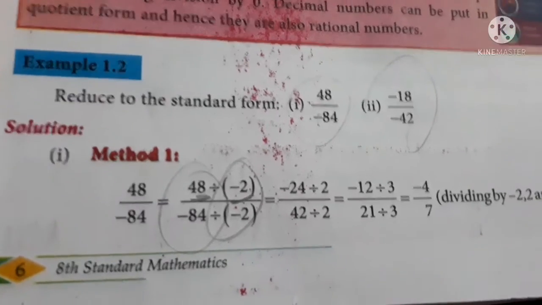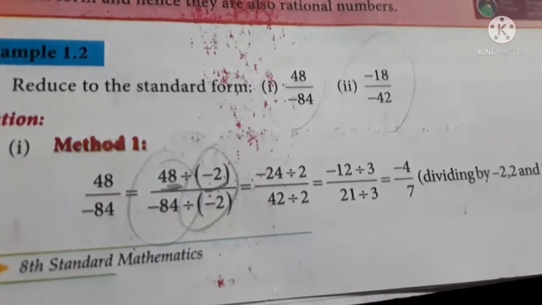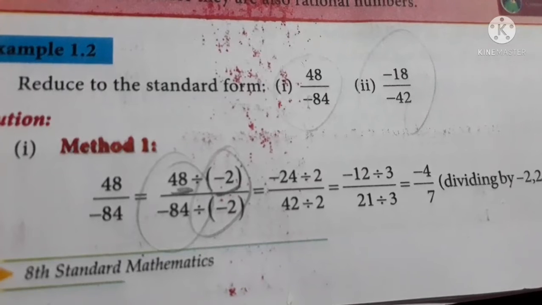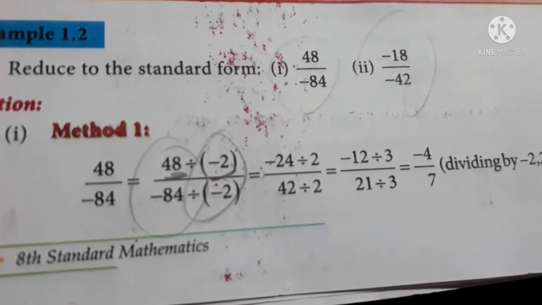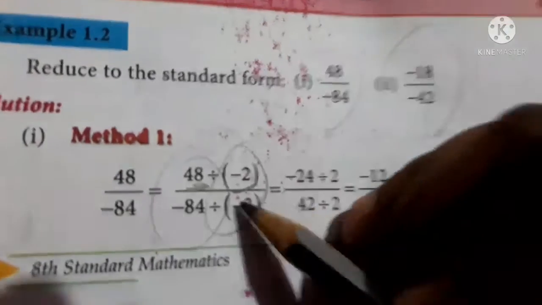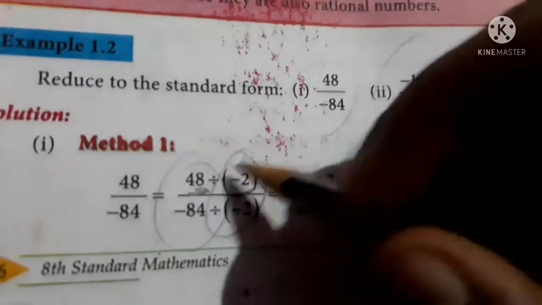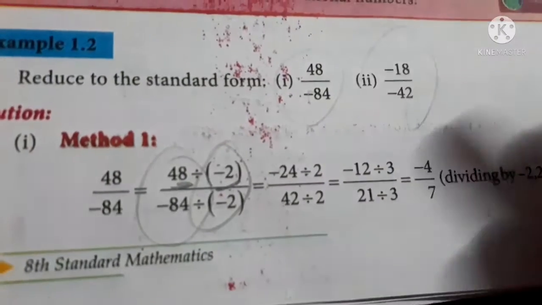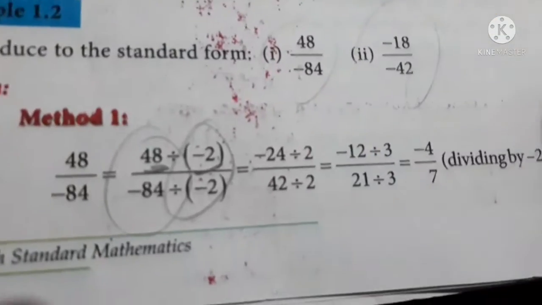Okay, so when you want a bigger number to be in standard form, then you should definitely divide it. And when you want the equivalent rational numbers of a given fraction, then you should multiply the numerator and denominator by the same number. And here also you can see I am just dividing by the same number. That is, I am dividing by minus 2 in the numerator and also in the denominator. I'm not changing the number and not changing the symbol. Okay, so be careful with that.